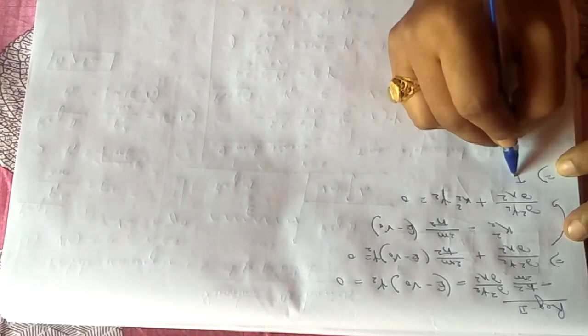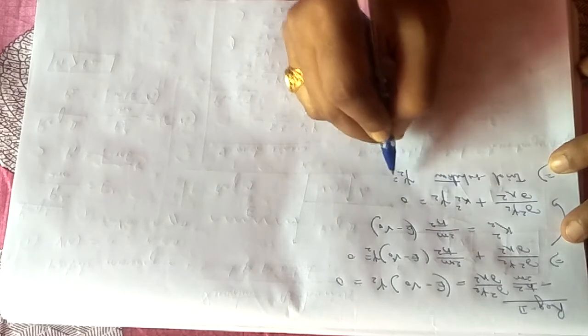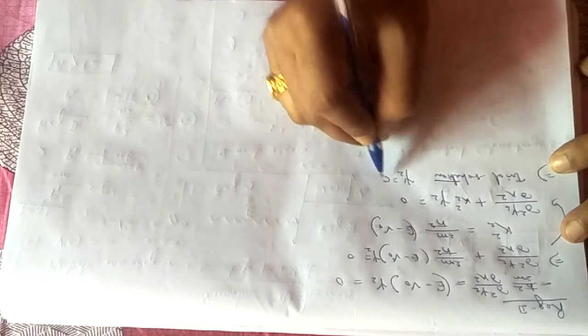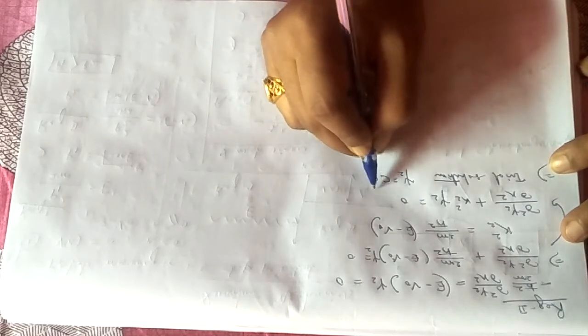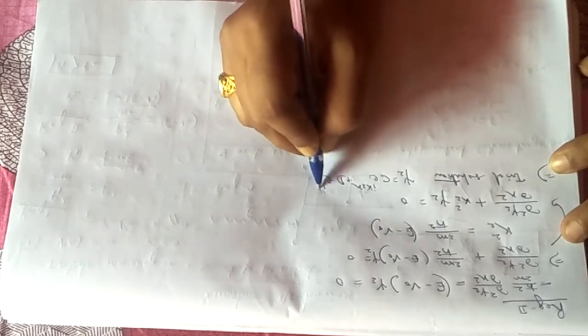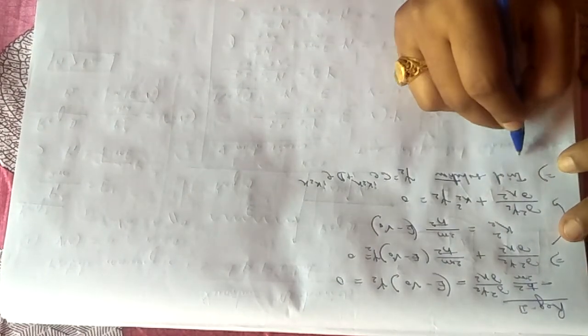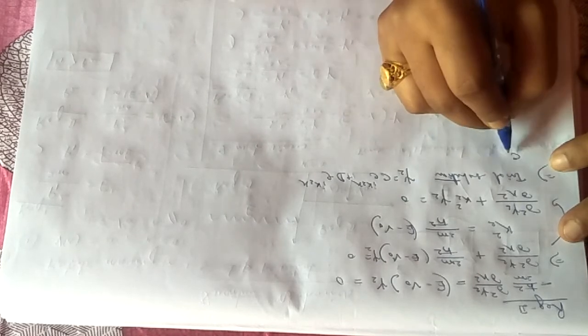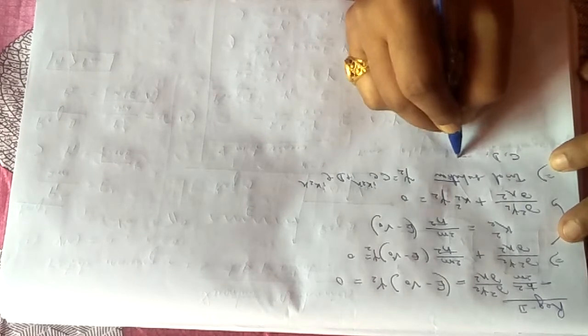So the trial solution will be psi 2 equals c e to the power i k2 x plus d e to the power minus i k2 x. This is so simple. Here c and d are also constants.